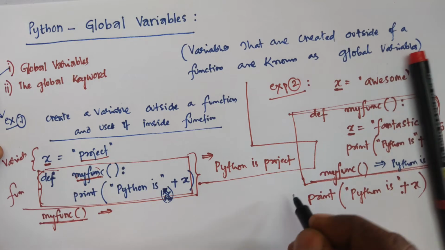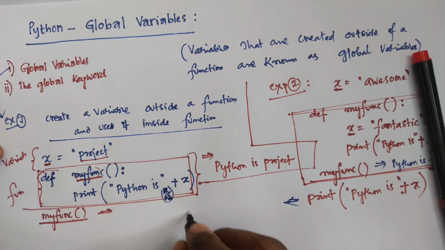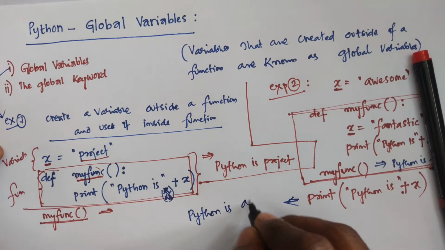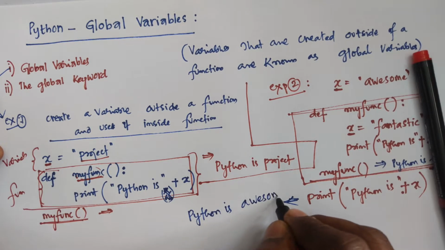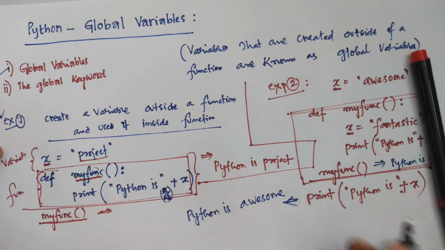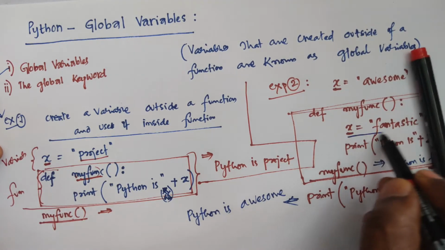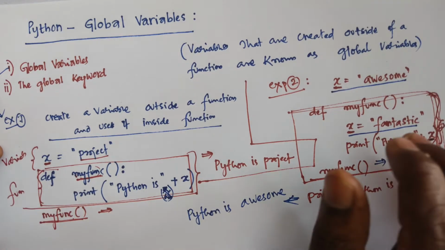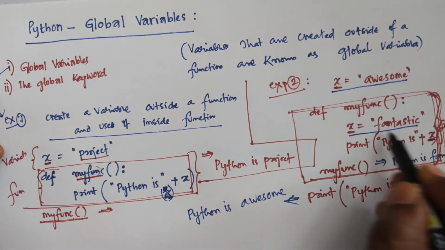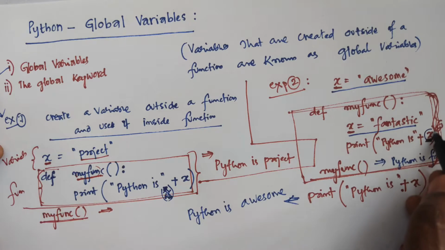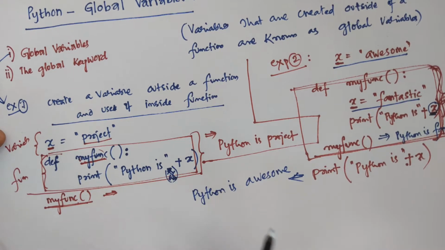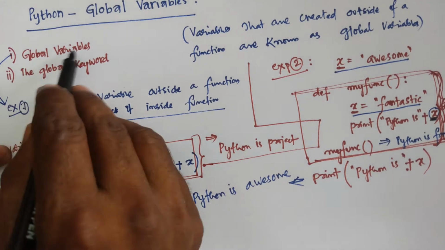So you will get the result: Python is awesome. That is the difference between the variable within the function and the variable outside the function. Both variable names are the same, but within the function if you call x, it is the local one, otherwise it is actually the outside one. This is the meaning of global variables.